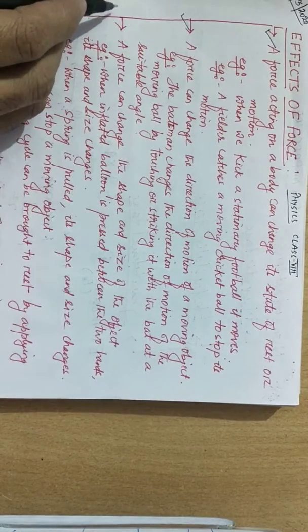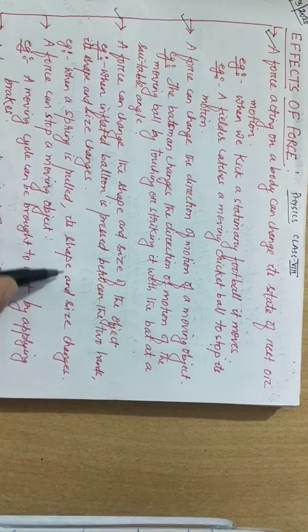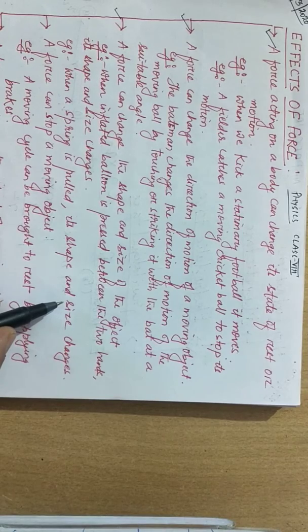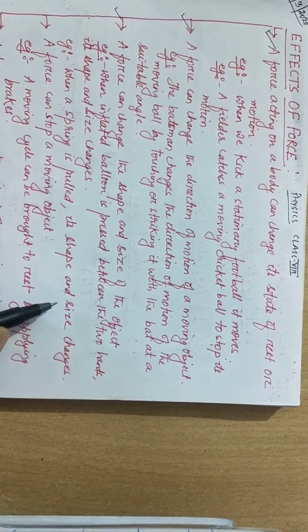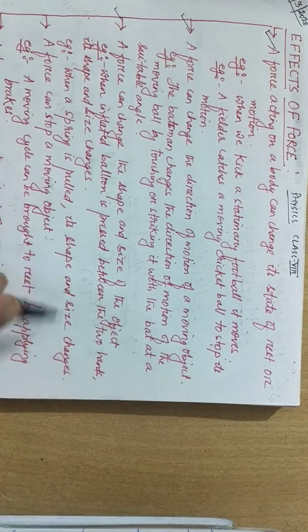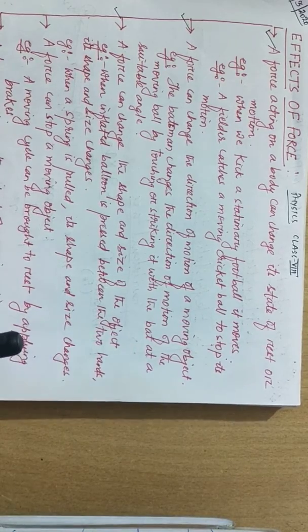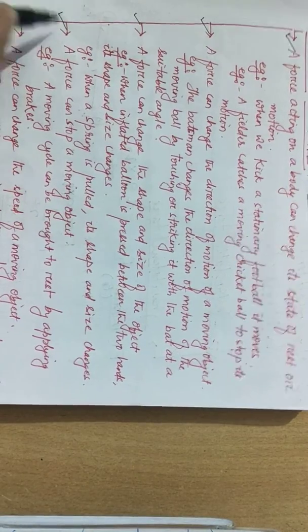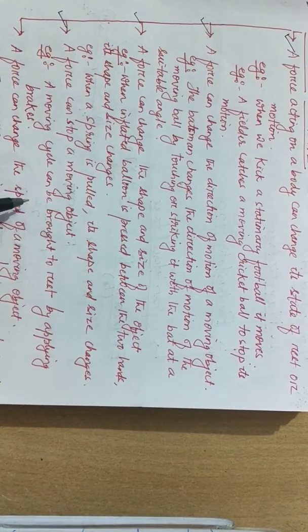Third, we can say a force can change the shape and size of an object. When an inflated balloon is held or pressed between two hands, it changes its shape and size. Similarly, when a spring is pulled at both of its ends, it becomes elongated or lengthened, and therefore its shape and size also change. Fourth, we can say a force can stop a moving object.